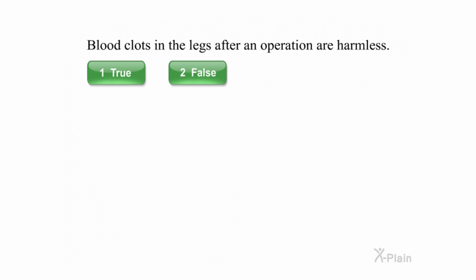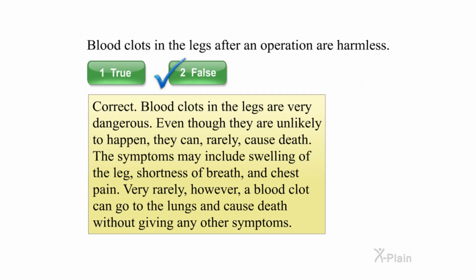Blood clots in the legs after an operation are harmless. Select true or false. Correct. Blood clots in the legs are very dangerous. Even though they are unlikely to happen, they can rarely cause death. The symptoms may include swelling of the leg, shortness of breath, and chest pain. Very rarely, however, a blood clot can go to the lungs and cause death without giving any other symptoms.